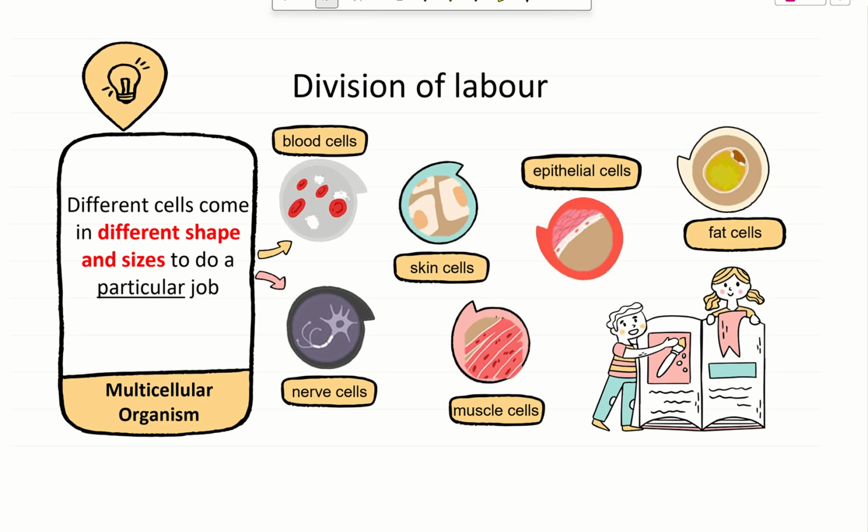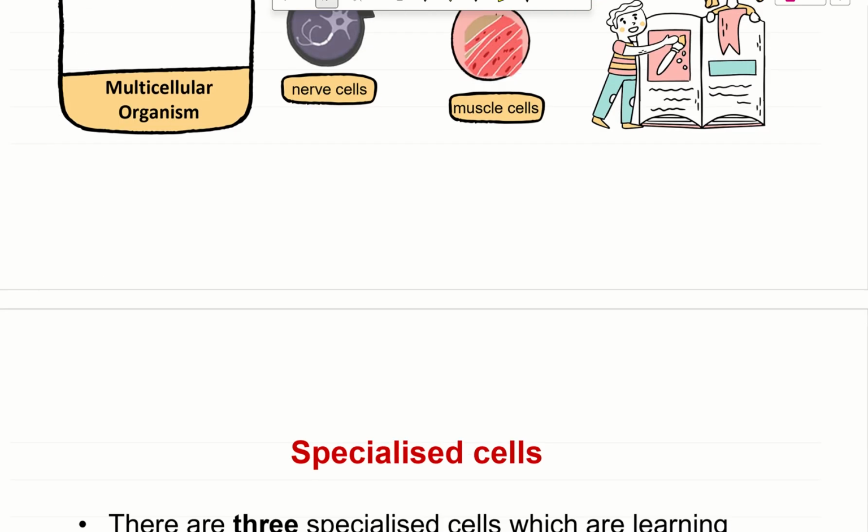Different cells come in different shapes and sizes to do a particular job. So this is known as division of labour, right? Sometimes we do this in society as well. Let's say you're preparing for your ASD. Some students will take the food, some students will be in charge of entertainment. Each of you are individual cells, but you all come together for a common goal for the ASD, but then there is some division of labour. Some of you who are better at singing will do entertainment. Some of you who are better at getting food will get the food, something like that.